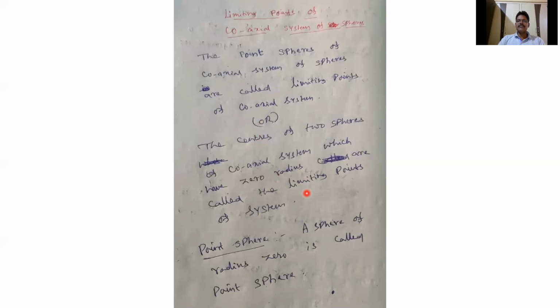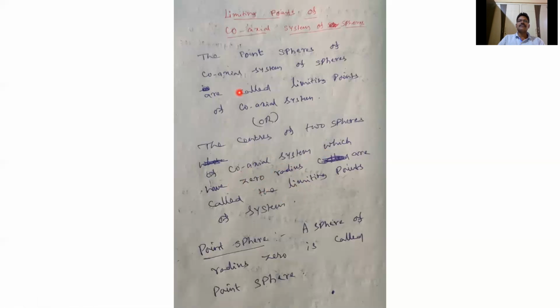We know that a point sphere contains only one point, and that point is the center. The centers are called the limiting points of the coaxial system. So finally, the centers of two spheres of the coaxial system whose radius is equal to 0 are called the limiting points of the system.